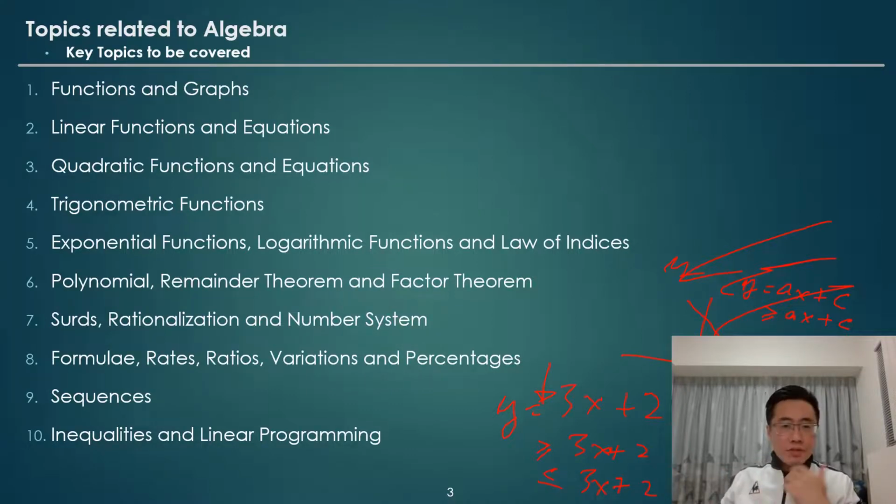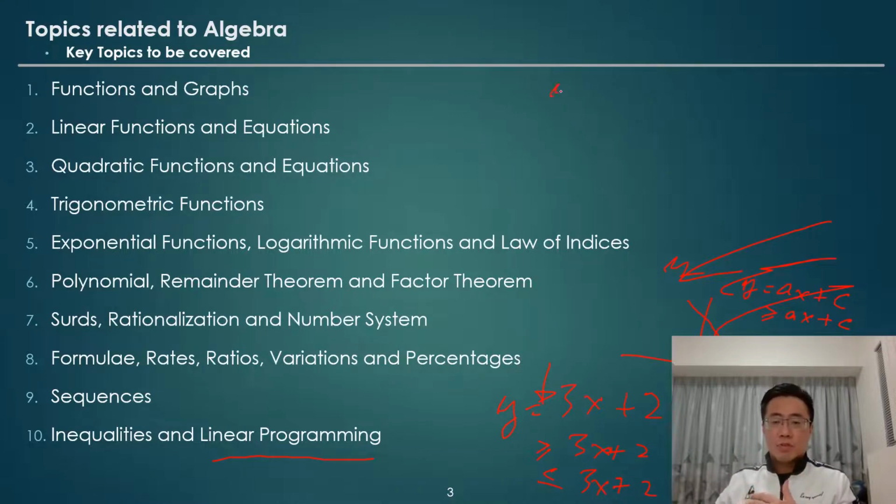After we learn about inequalities, we will proceed to learn about the topic called linear programming. Linear programming is about a set of inequalities which we consider as the constraints.